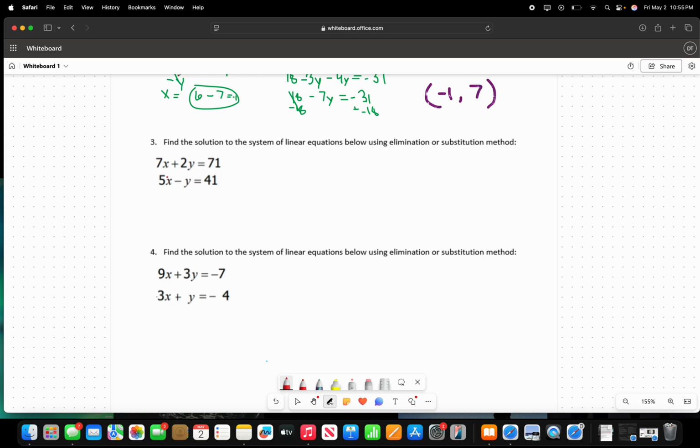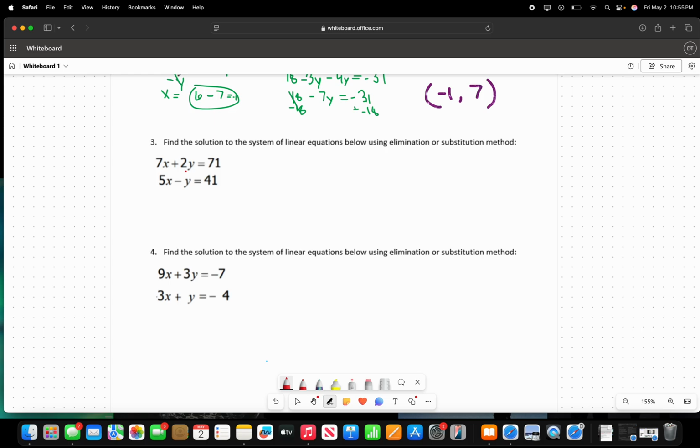So our step 1 is we are going to be choosing a variable to eliminate. So we have to use elimination to get rid of one variable. And I noticed that the second equation has a -y and the first one has a +2y. And we can make those match so we can cancel the y's. So for step 2, we have to make the y terms opposites.